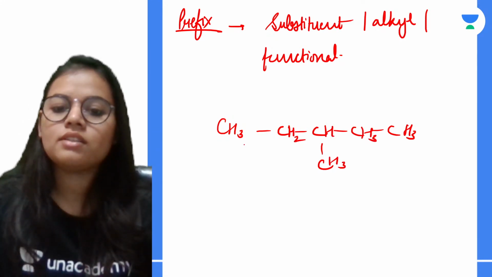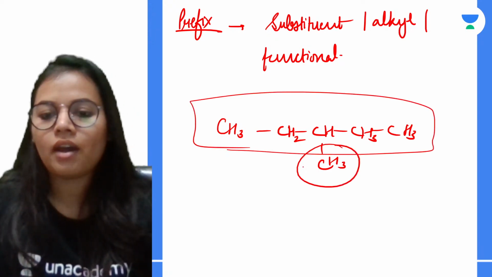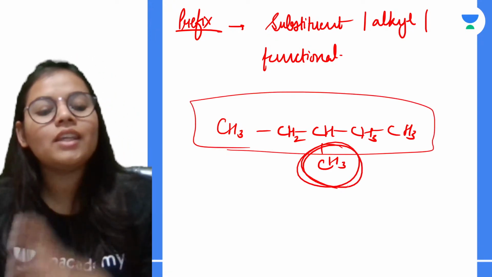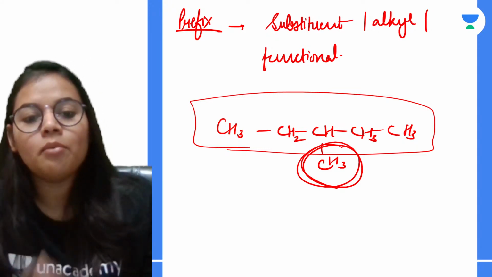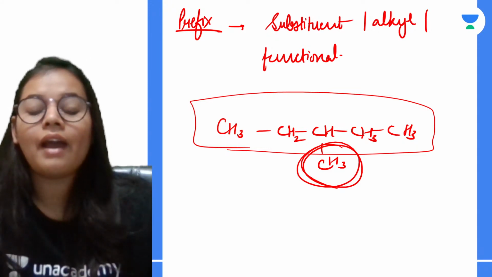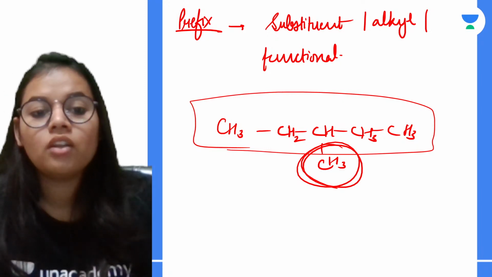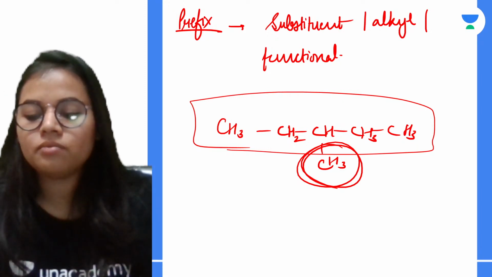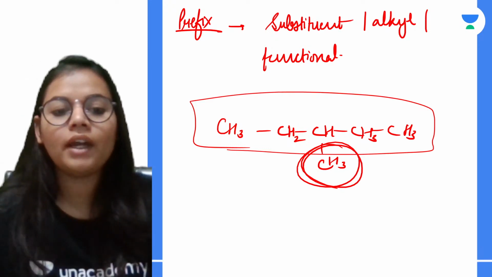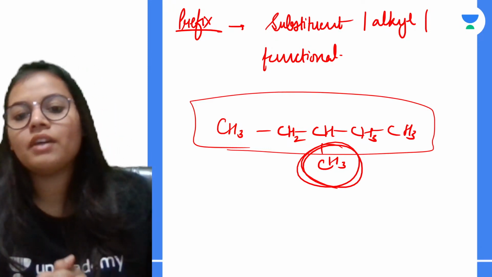Here you can see that this is the longest chain and I am having a group over here. So this group is denoted by the prefix. And how it is being denoted we are going to see now in the rules of the nomenclature of compounds.